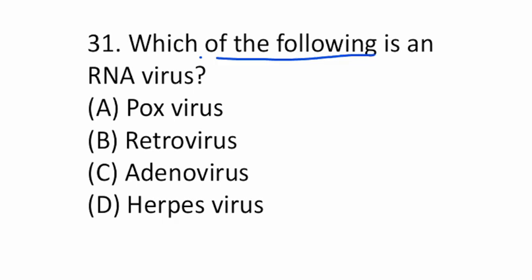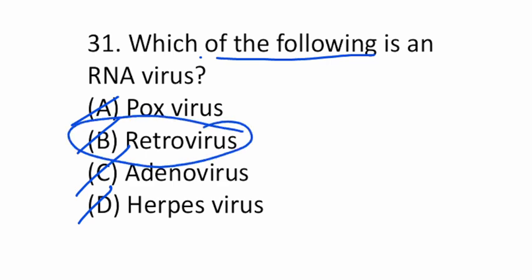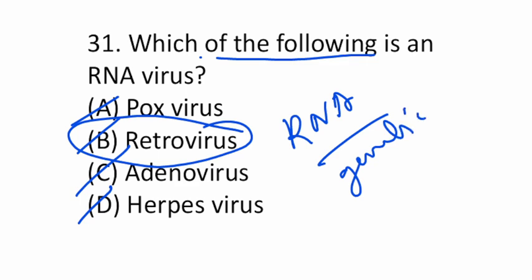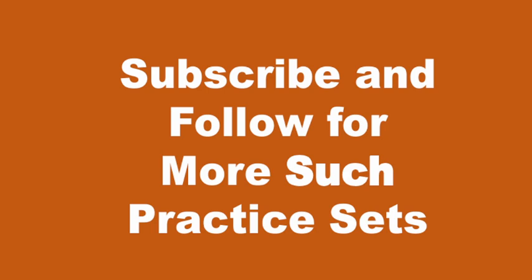Which of the following is an example of RNA virus? Pox virus, retrovirus, adenovirus or herpes virus? So retrovirus is an example of RNA virus. They contain RNA as the genetic material. So option B is correct. So with that we came to an end of this MCQ solving session. So stay tuned for more such MCQ tests.